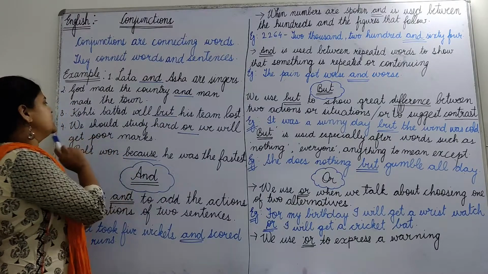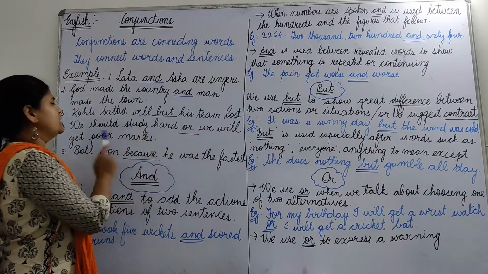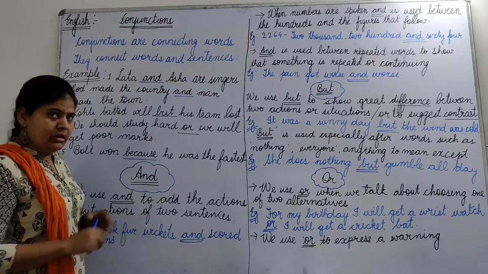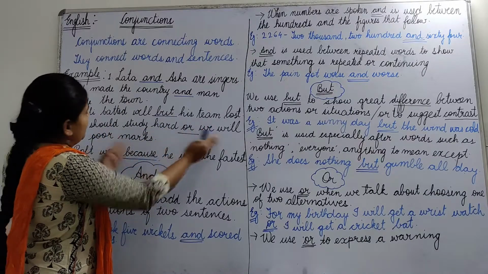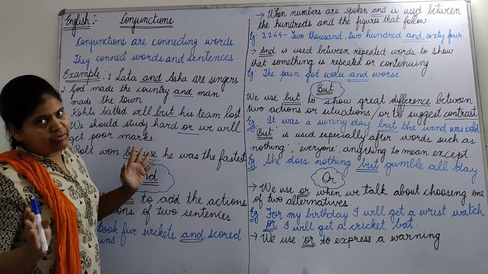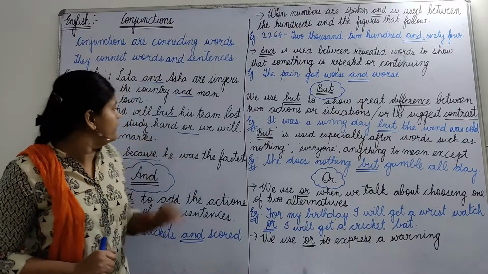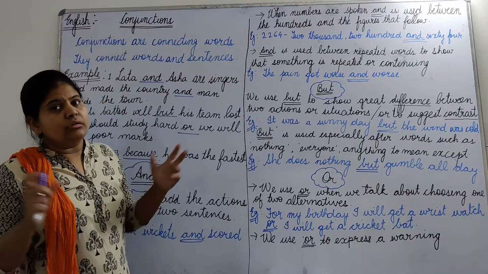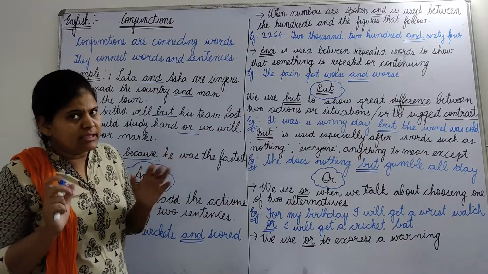Now look at this sentence. We should study hard or we will get poor marks. Okay, now see, we should study hard is a separate sentence. We will get poor marks is a separate sentence. But we joined these sentences with the help of or. Okay, conjunctions, they join words, they also join sentences.